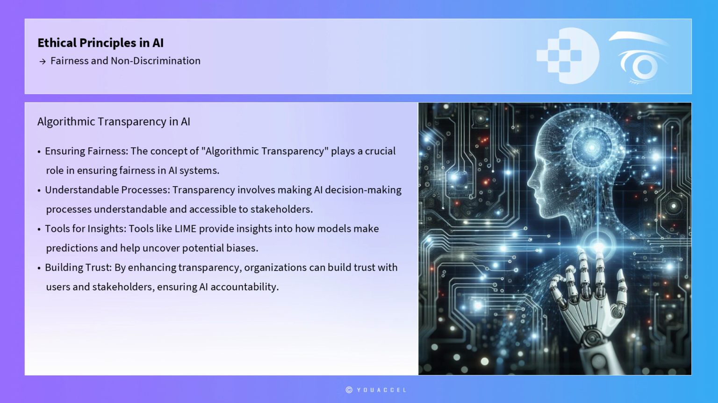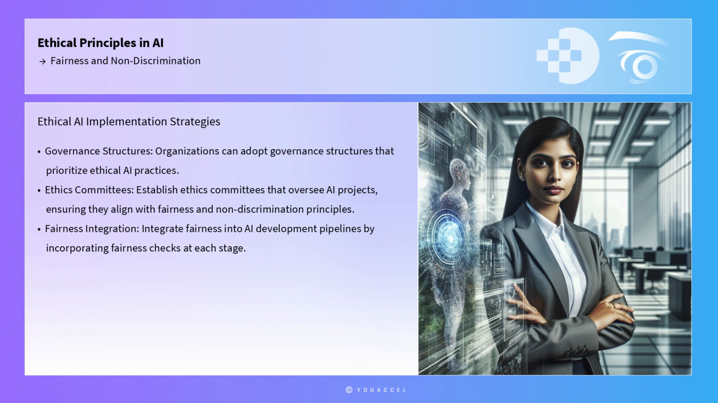The concept of algorithmic transparency plays a crucial role in ensuring fairness. Transparency in AI involves making the decision-making processes of AI systems understandable and accessible to stakeholders. This can be achieved through the use of interpretable models or tools like LIME, which provide insights into how models make predictions and help uncover potential biases. By enhancing transparency, organizations can build trust with users and stakeholders, ensuring that AI systems are held accountable for their decisions.